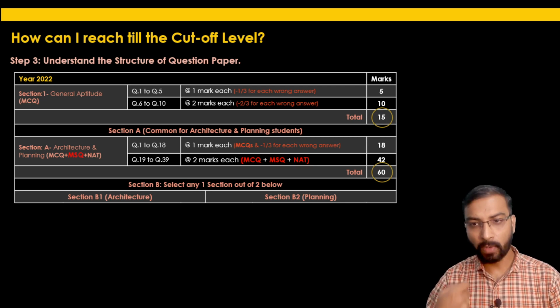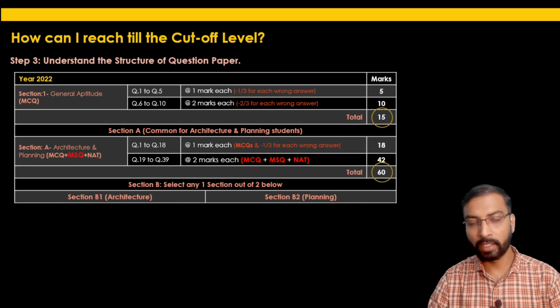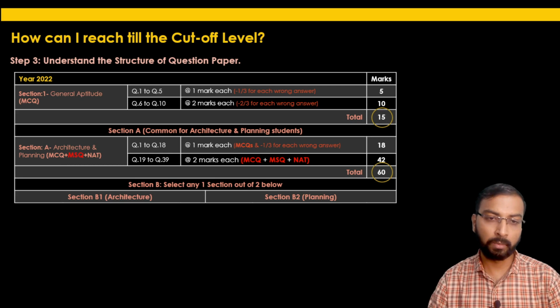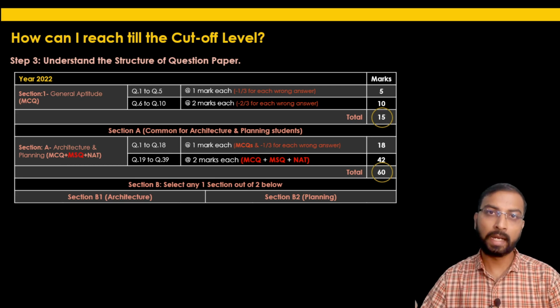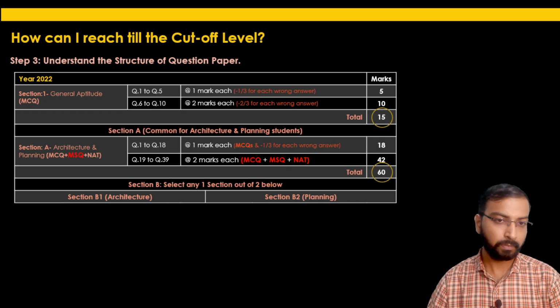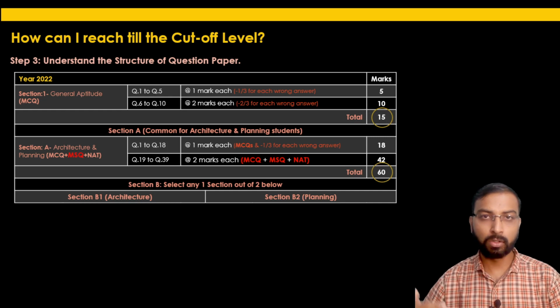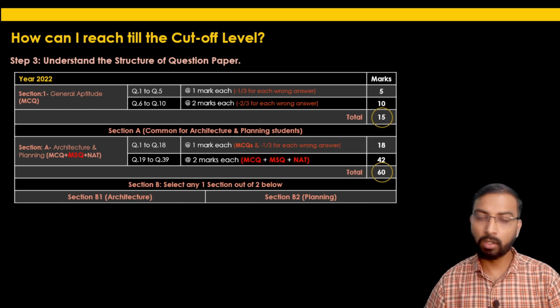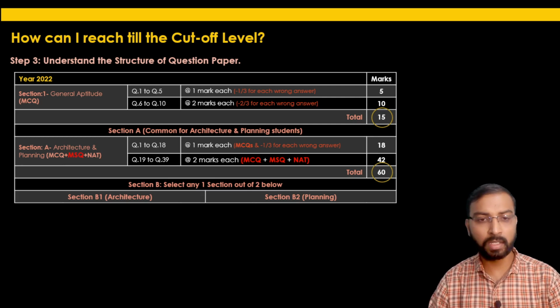Your final score or final rank will be independent of the section you have selected while appearing for this GATE exam, and you have to select this section at the actual time of the exam. And it is not compulsory that an architecture student cannot select the planning section, or planning students cannot select the architecture section, or vice versa.